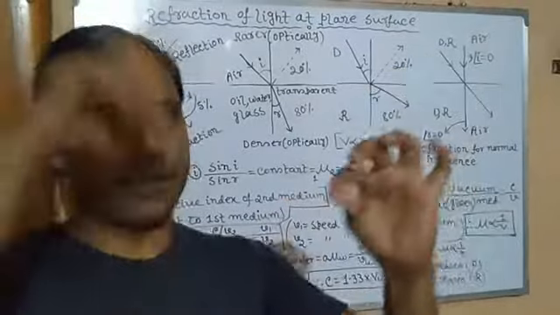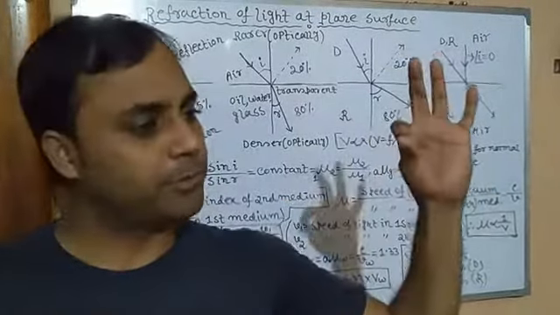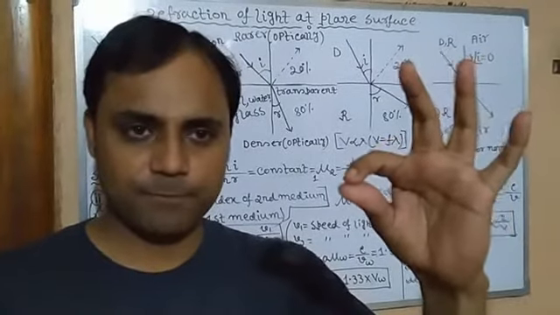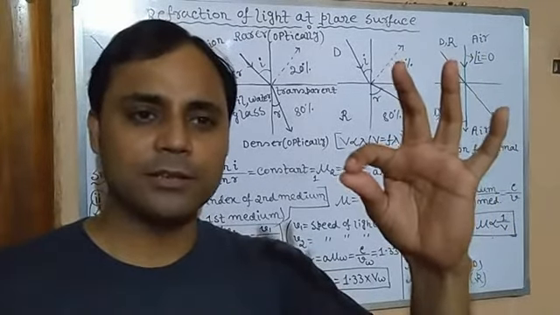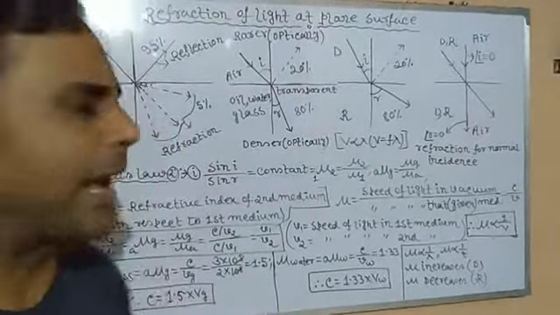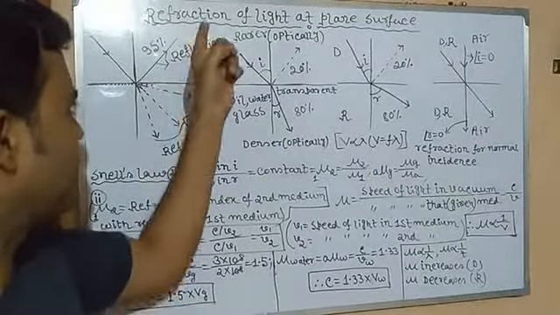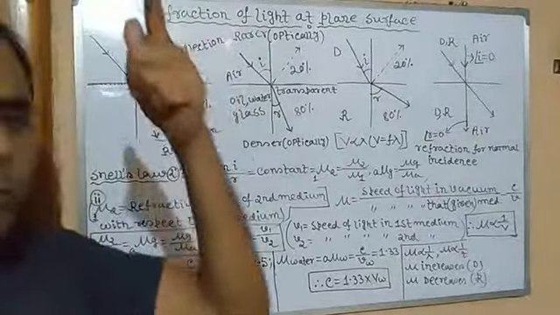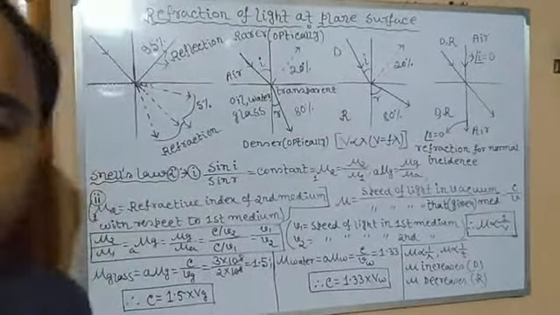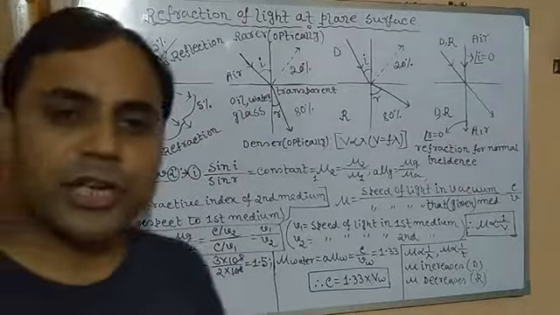If we take a thin, broken piece of glass, isn't it? Then what would happen? The maximum light will just enter the next medium without returning back. A few percent of light will reflect back. Maximum amount of light will enter the second medium. This is called refraction. So refraction means change in medium.